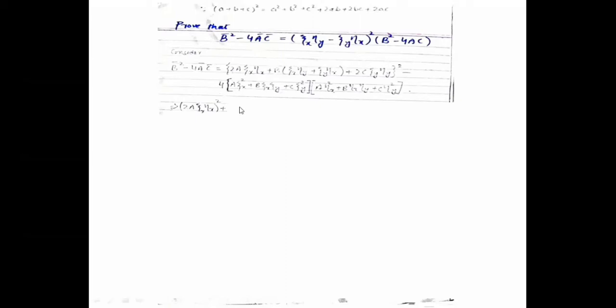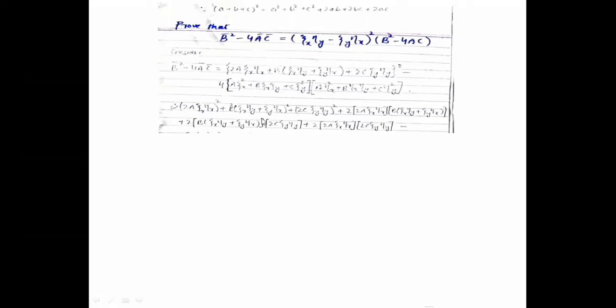So opening this formula, a square, where a is 2a xi x eta x, so a whole square, plus b square, where b is b times xi x eta y plus xi y eta x whole square, and similarly c square is this one, plus 2ab, with a this one and b this one, plus 2bc plus 2ac, and minus 4 in their place.